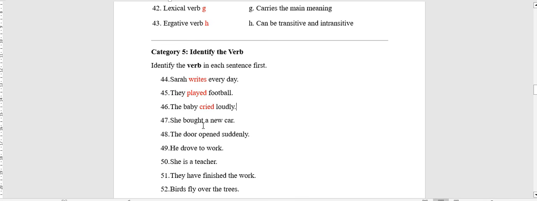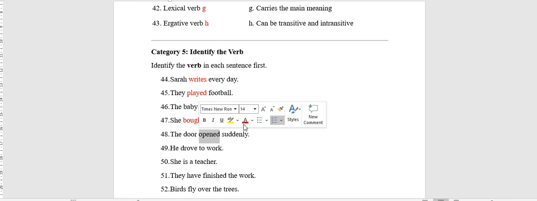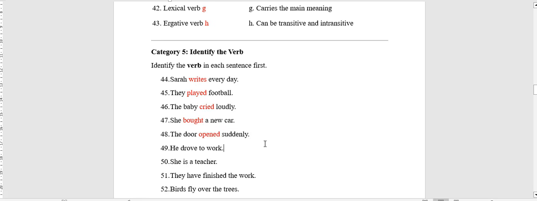47. She bought a new car. So it's bought. And we can identify it as lexical or main, transitive, irregular, strong. The door opened yesterday. Here, opened. We identify it as a main verb or lexical verb, irregular verb, weak verb, and regular verb. He drove to work.